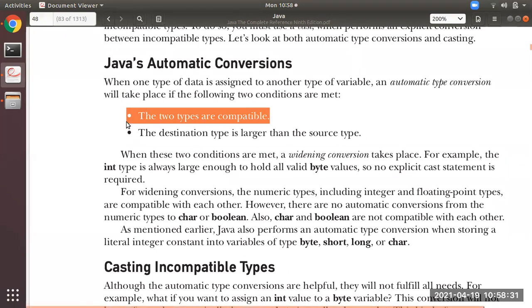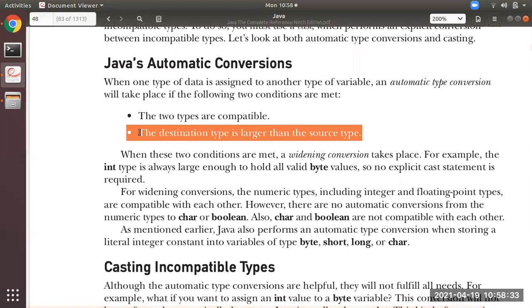And one more thing is the destination type should be larger than the source type. If you are assigning an int value to long, the destination is long and int is the source, so you are assigning the source value to the destination. That is, you are assigning a 32-bit value into 64 bits. That should be the condition.